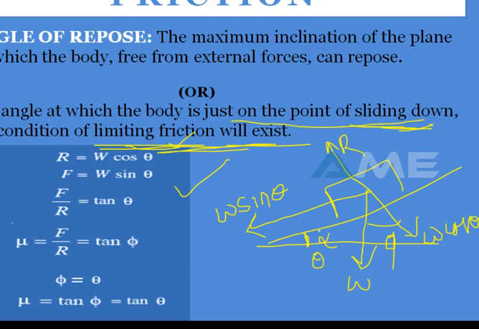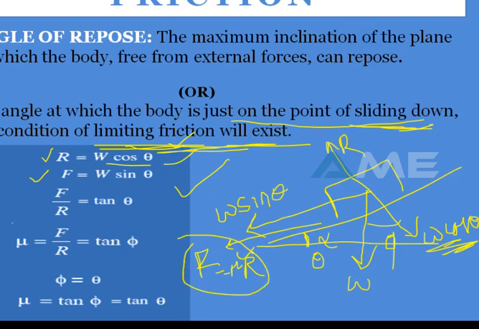Coming to the next one, which is friction, F equals mu R. And what is R? R is acting upwards, and R equals W cos theta. And coming to friction, when the body is sliding down, you just write this friction F equals mu R in this direction. The body is sliding down, no? When the motion is in this direction, the friction will be in the opposite direction.